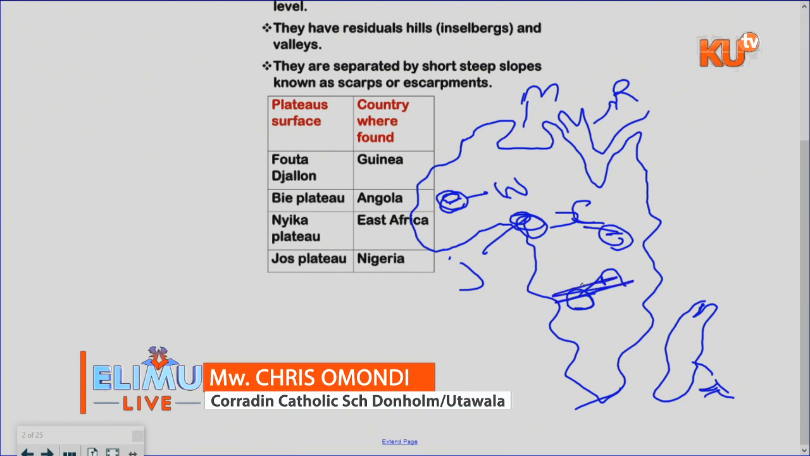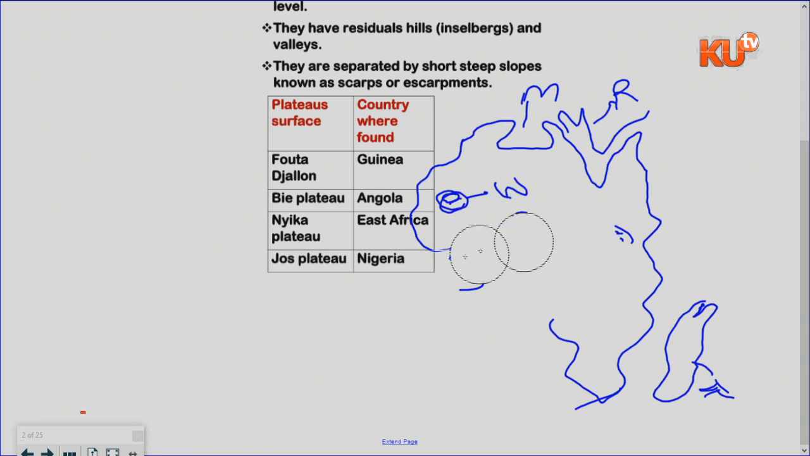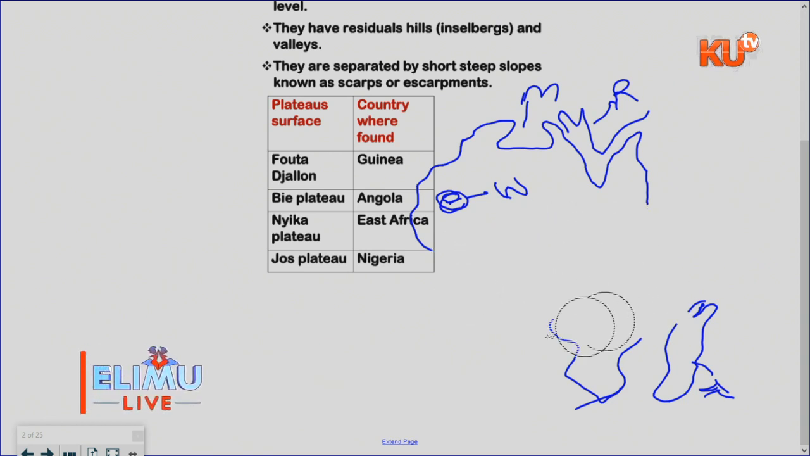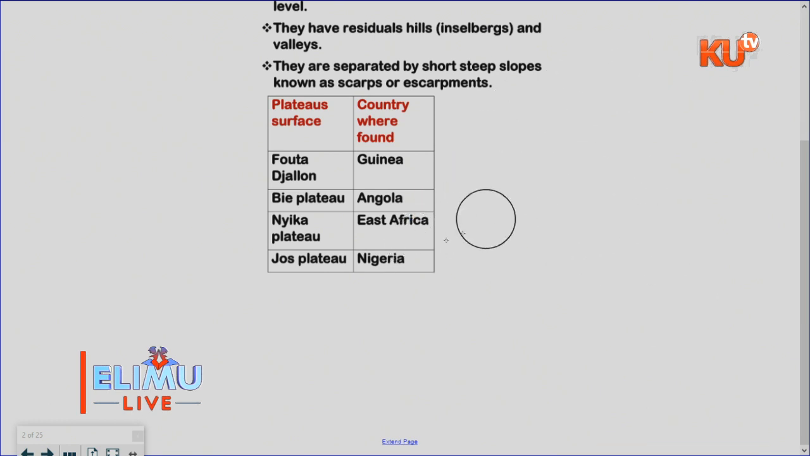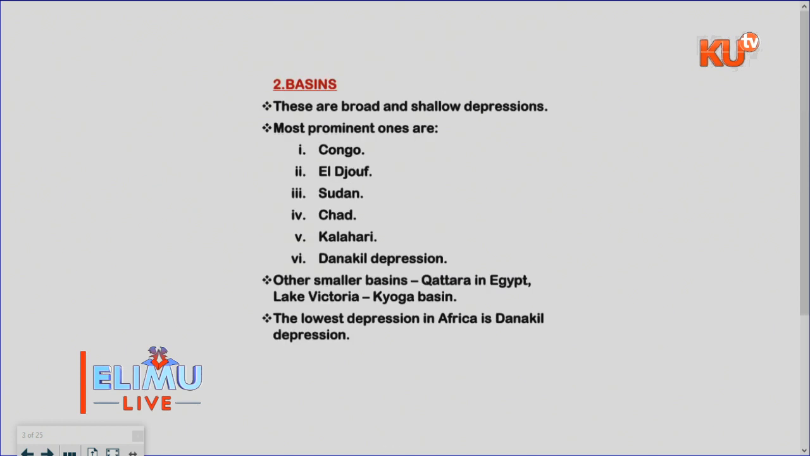Then let us now proceed to the next part. Let me clean this. Let me erase all so that we can move to the next part. Thank you. Now, we go to the basins.